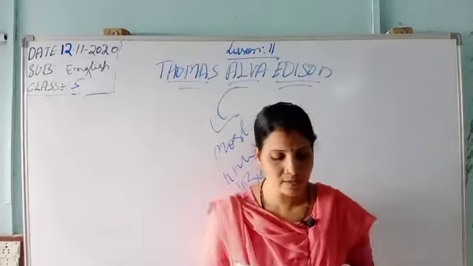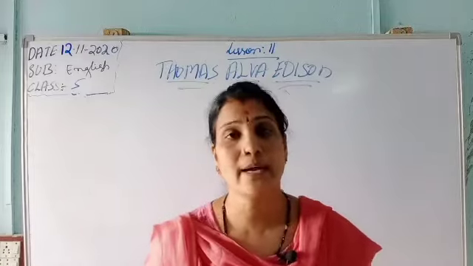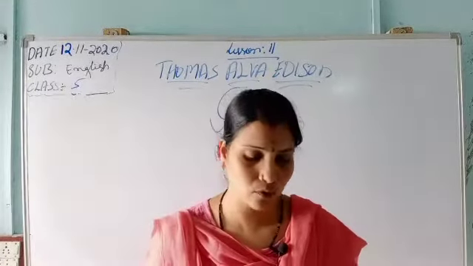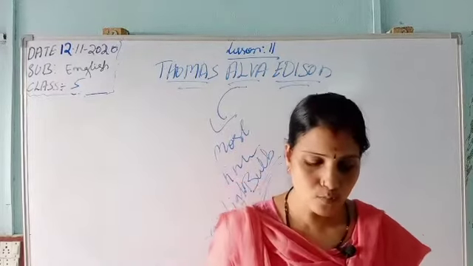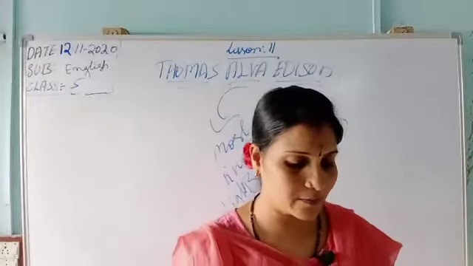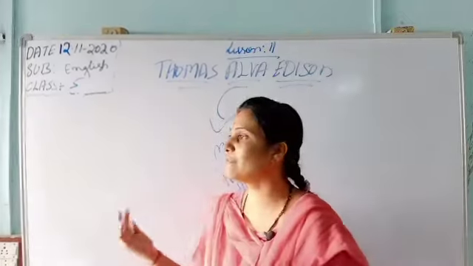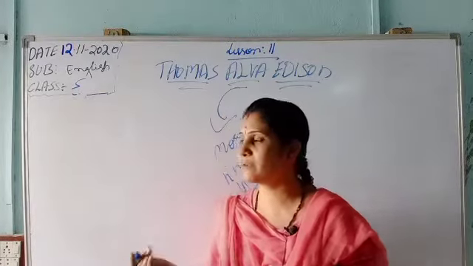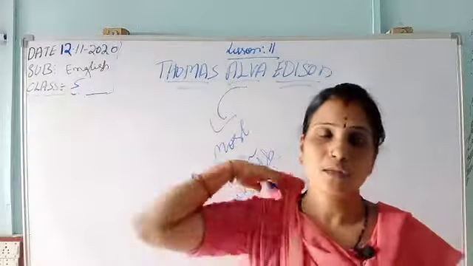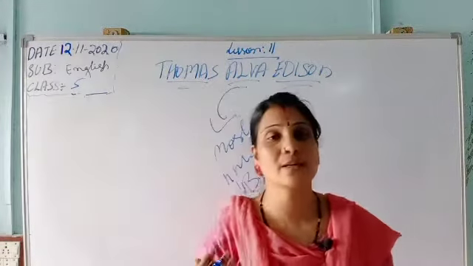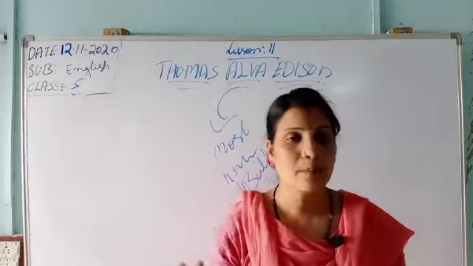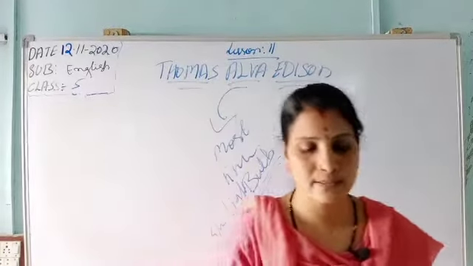Most of his inventions were night lights, movies, telephones and gramophone records. Mostly he invented bulbs, the first electric bulb, movies, telephones as well as night bulbs. Next, he also invented gramophones; those records are also his inventions.